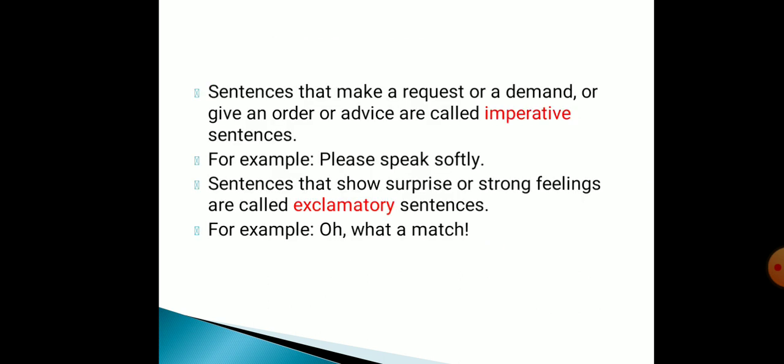Third, sentences that make a request or a demand or give an order or advice are called imperative sentences. For example, please speak softly. It can be an advice, an order, a demand or a request. And usually an imperative sentence ends with a full stop. Number 4, sentences that show surprise or strong feelings are called exclamatory sentences, and they always end with an exclamation mark. For example, oh, what a match! Wow, this picture is beautiful.